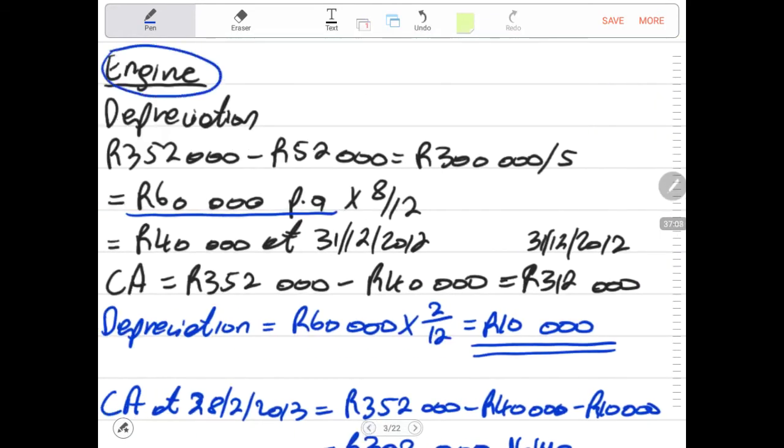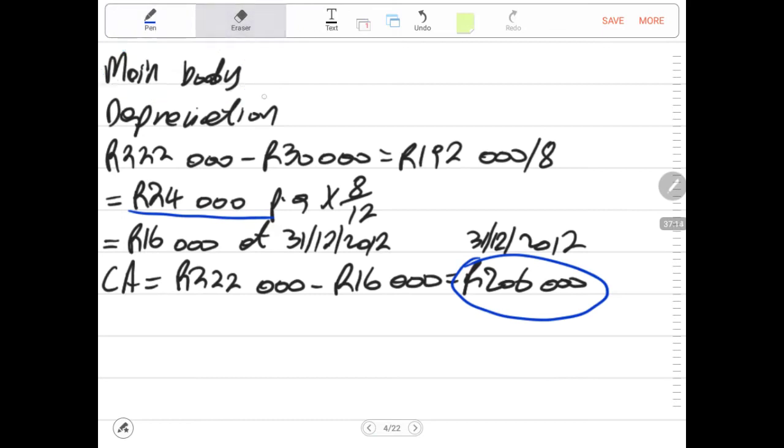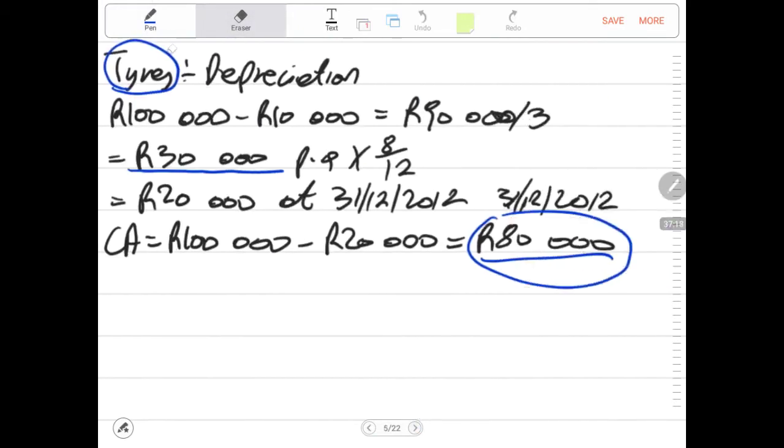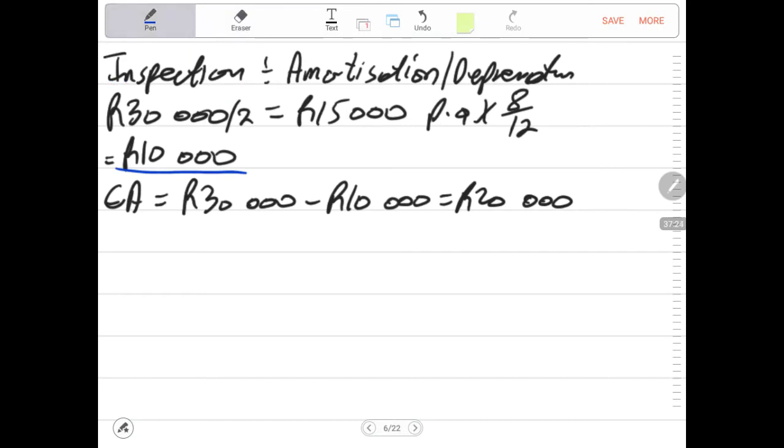But I just want to do it in the rough draft of doing the workings as we are instructed. In the case where you have a table, then you copy these numbers into the table that is provided to you as the answer sheet. So now we have done the depreciations for the full year.